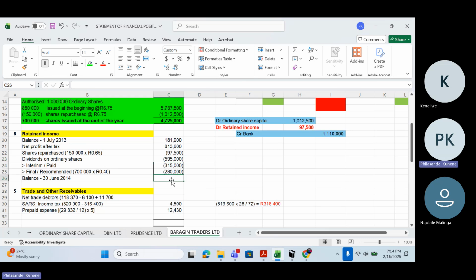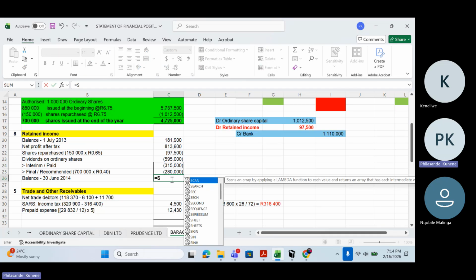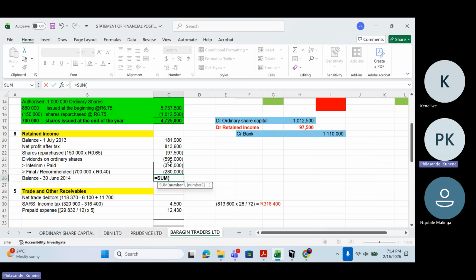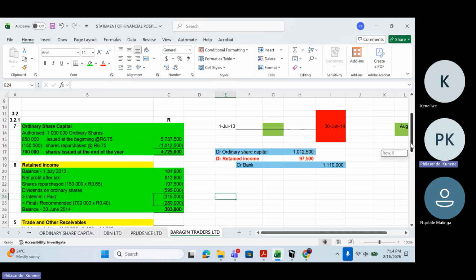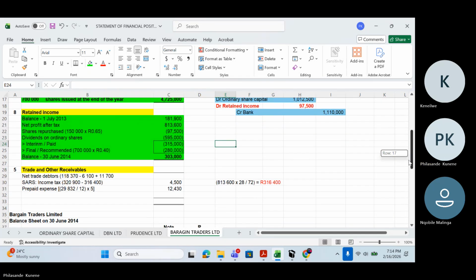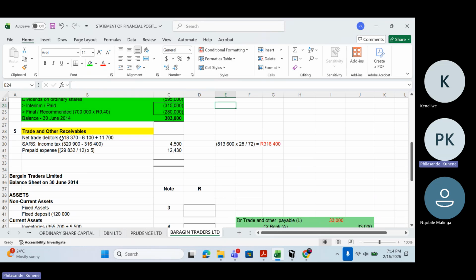Now we need to get the total, which is the balance of all of this. How much am I going to get? 303,000 is my total. So now my retained income is sorted as well. Done. 303,000. And then trade and other receivables, net trade debtors. How much are we going to get here? Let's add these ones. 118,370 minus 6,100 plus 11,700.